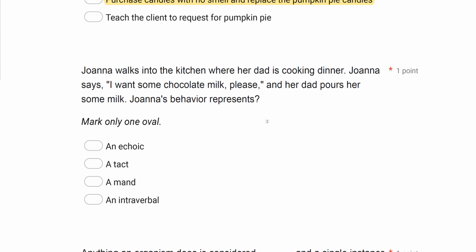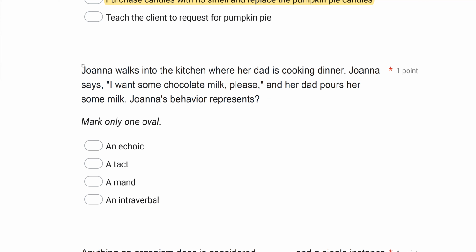All right, so we have verbal behavior. You don't necessarily need to know this. You might not see it on your exam, but in practice, it's important you know these four verbal behaviors: echoics, tacts, mands, interverbals. Now, echoics are when the listener copies what is said. A tact is just a label. A mand is a request or asking for something. And an interverbal is answering a question or engaging in conversation. So you have to know those basics, at least for practice. So consider this just a teaching question.